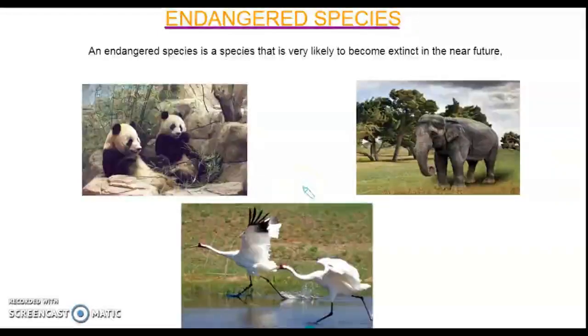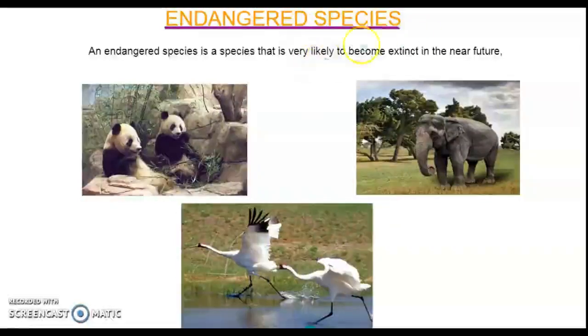Endangered species means species which are going to be extinct in the near future. The bears, the koala bears, the cranes, the Asiatic elephant. These are some of the species which are going to be extinct in the very near future.